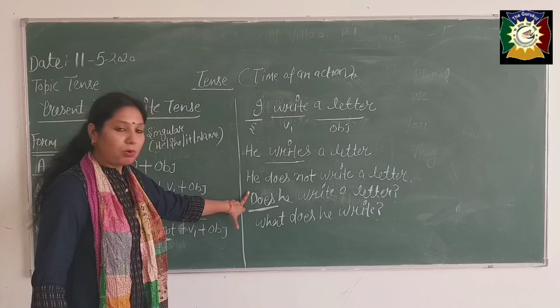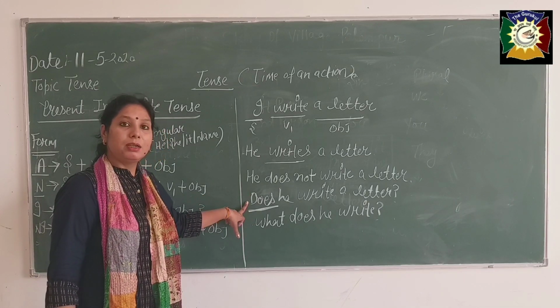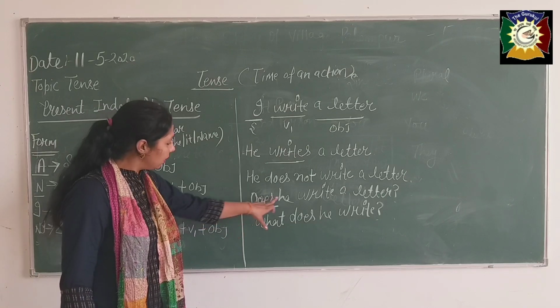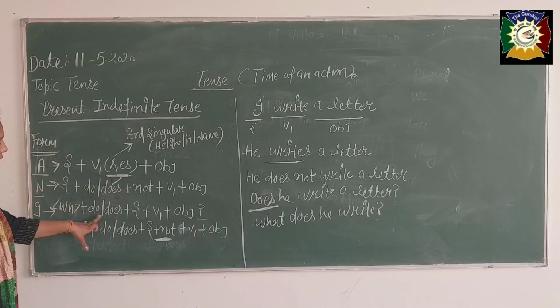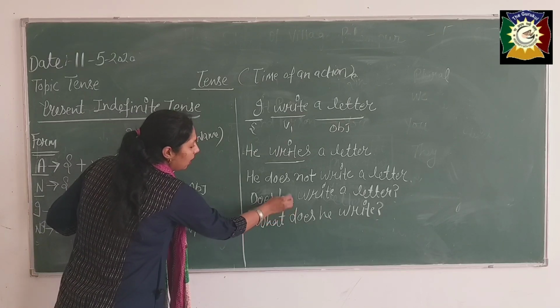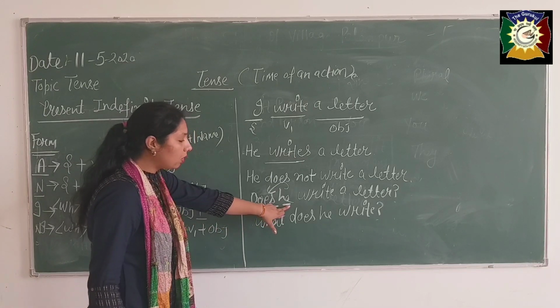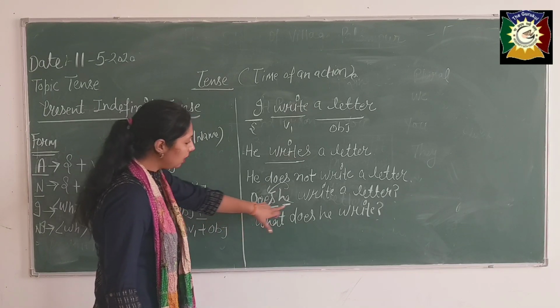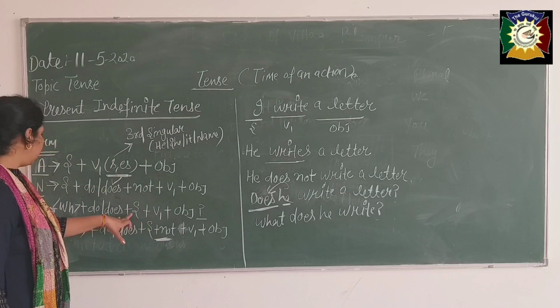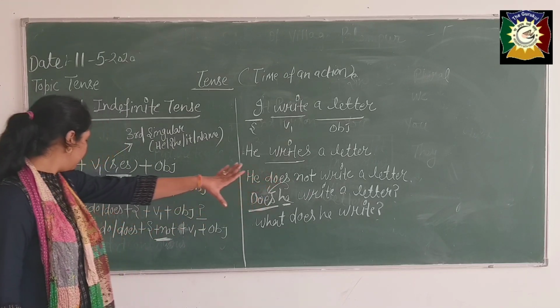If you are able to give the answer in yes or no, then you will use "do" or "does". You can see the forms: do, does. What will come with "he", beta? He is third person singular, and because this is an interrogative sentence, "does" will come before your subject. After that, you can see the first form of the verb and after that the object.